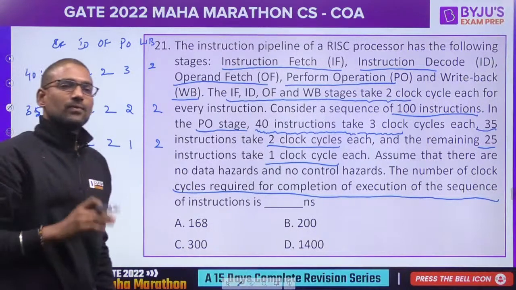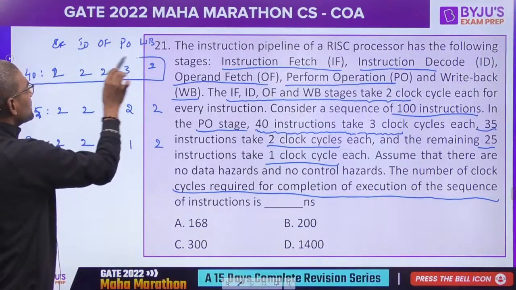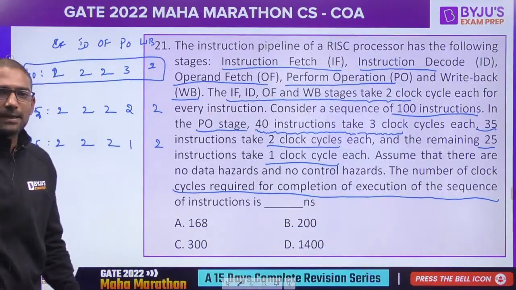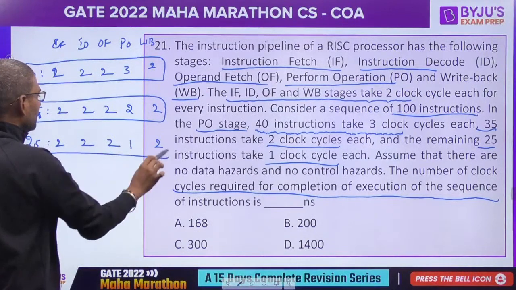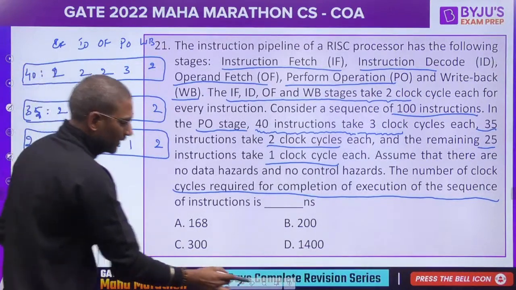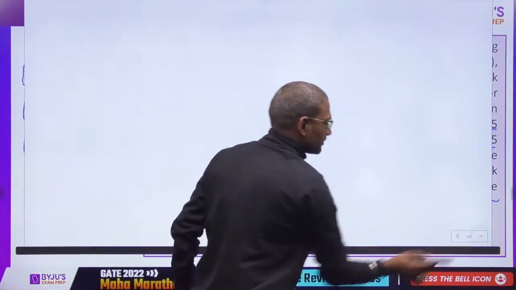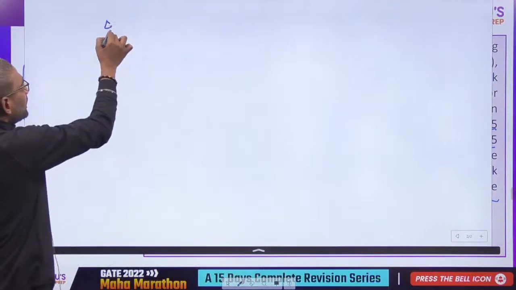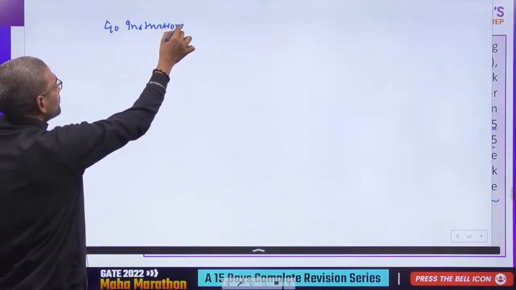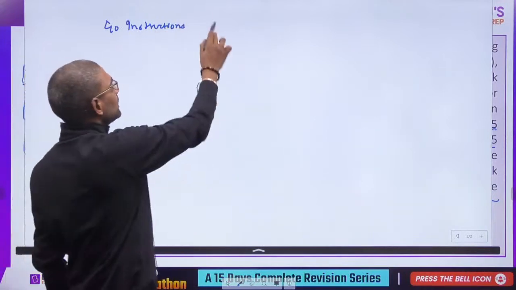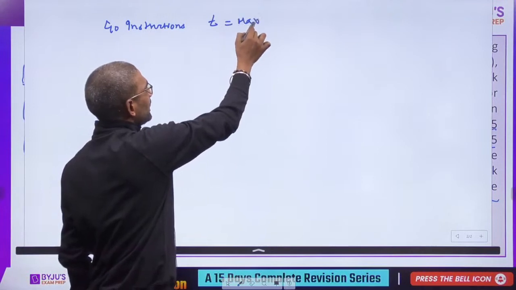Now for the 40 instructions, first let us calculate the total time in the pipelining, then for 35, then for 25. First for 40 instructions, what is the maximum of the stage times?